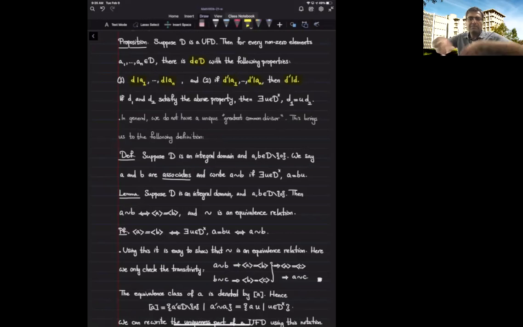So you see, in some sense, I'm using this partial ordering of divisibility, and I'm saying that with this partial ordering of divisibility, this common divisor is one of the largest. But here I do not have the largest, so I don't have the greatest common divisor. I might have multiple choices for those. Indeed, if d1 and d2 both satisfy these two properties, then one of them is a unit multiple of the other one.